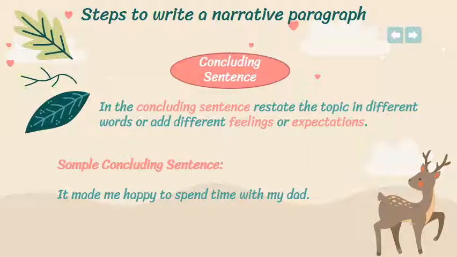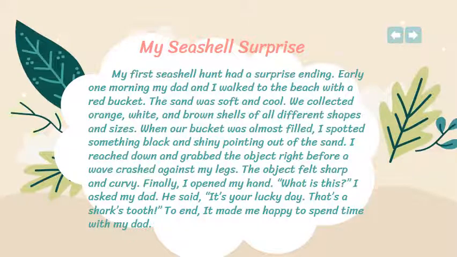And at the end, you have finished your paragraph, so you have to close it with a concluding sentence. In the concluding sentence, you restate the topic in different words or add different feelings or expectations. Sample concluding sentence: it made me happy to spend time with my dad. Okay? Let's have now the paragraph. My seashell surprise. I started with a title for sure. I should not forget the title.